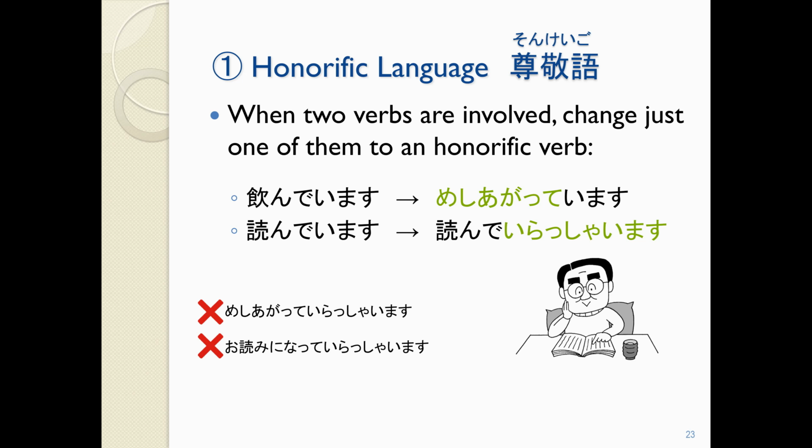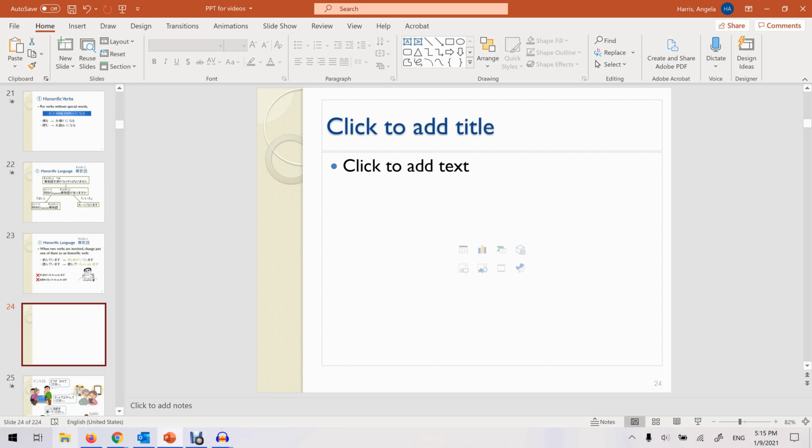So we might say meshiagatte imasu. Or if we have yonde imasu, we don't want to say oyomi ni natte irashaimasu. That's too much. So instead we're just going to pick one. Yonde irashaimasu. So just keep in mind that we don't put two together in honorific language. We're just going to pick one verb. Okay, so that is the basics of how to use 尊敬語 honorific language in your speech. See if you can use the information to answer some of the following questions.